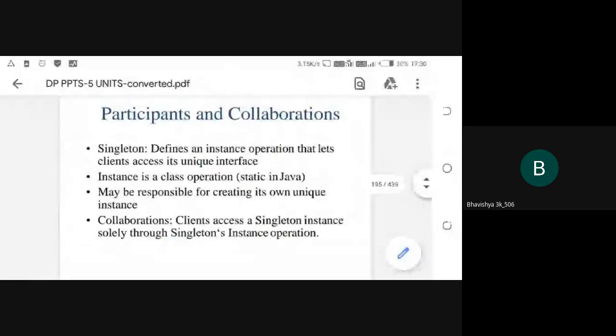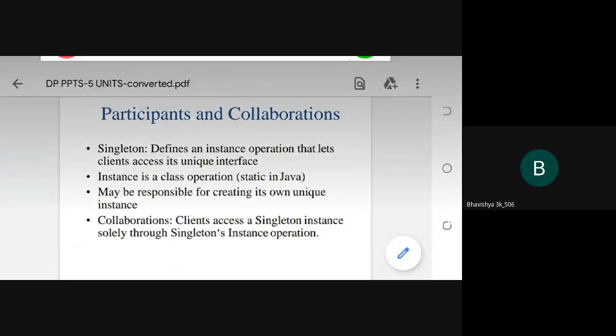So these are all the participants of the singleton design pattern. Next, the next point is the